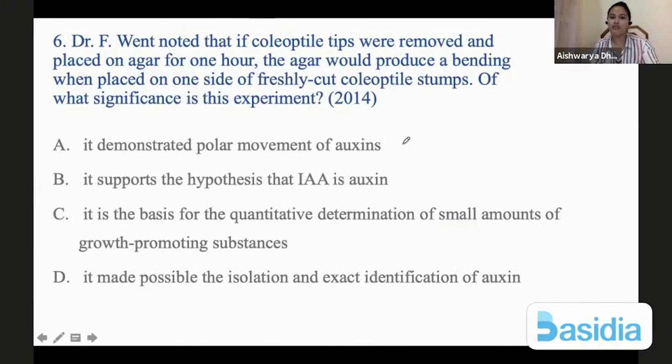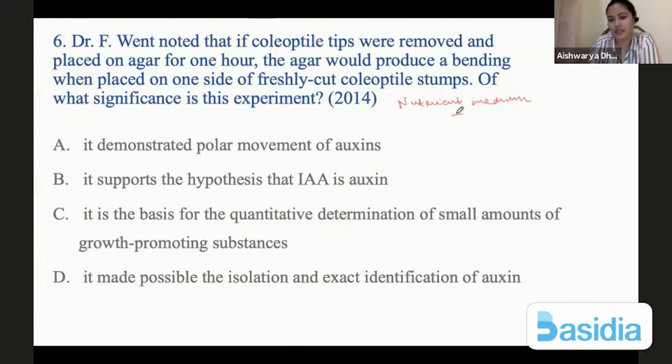Next, Dr. F. Went noted that if coleoptile tips were removed and placed on agar for 1 hour, the agar would produce a bending when placed on one side of freshly cut coleoptile stumps. Of what significance is this experiment? So agar is basically the nutrient medium, as well as it will allow the coleoptile to stand straight.